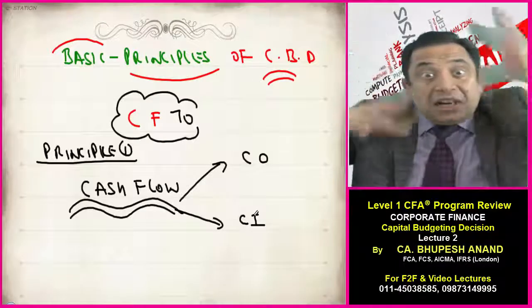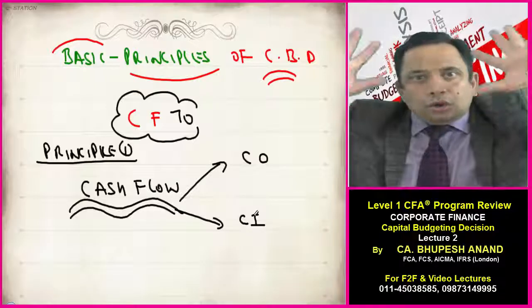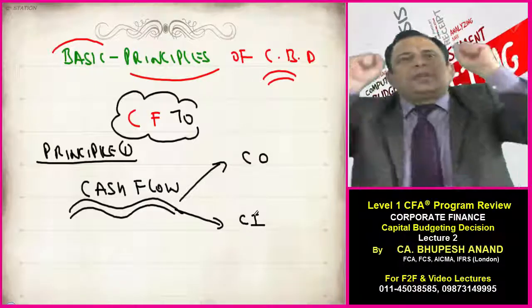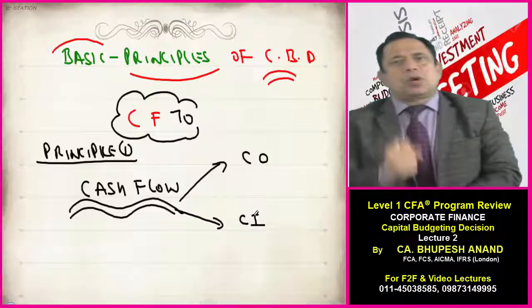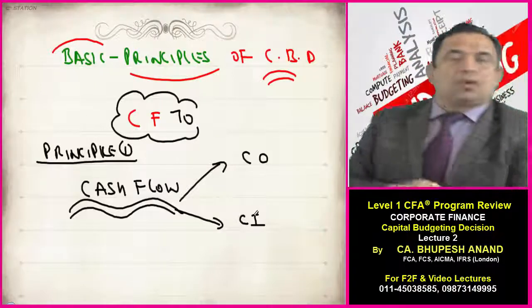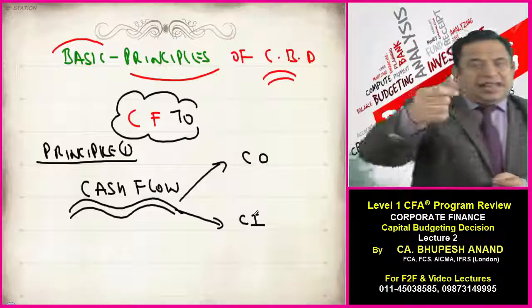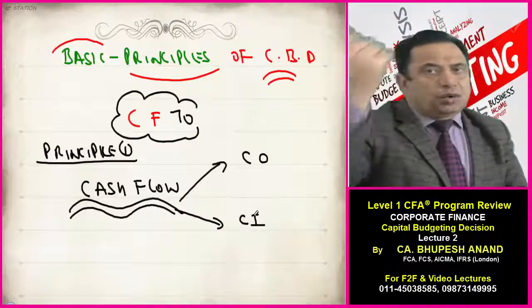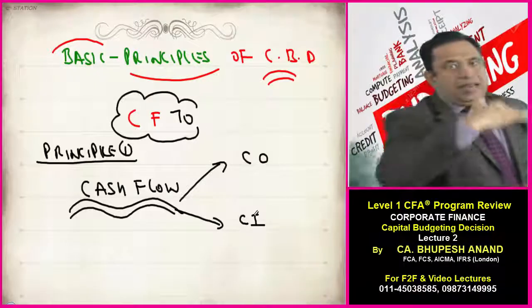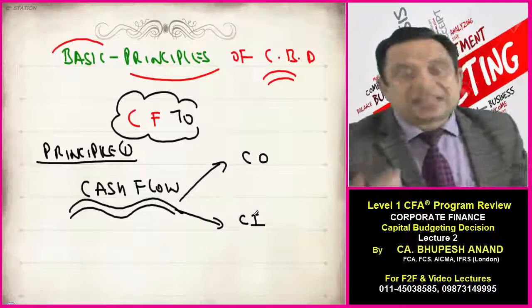All that is glittering is not gold. So the first principle which we have to keep into account is cash flow. When I say cash flow, I mean cash going out and cash coming in. That is named the cash flow principle.